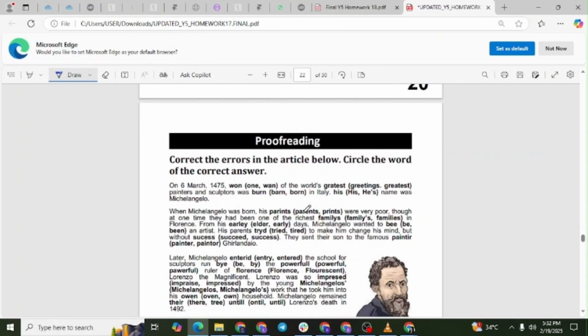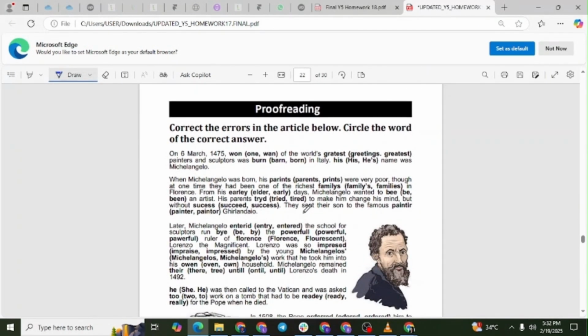Proofreading. Correct the errors in the article below. Circle the word of the correct answer. Corrected text. On the 6th of March, 1475, one of the world's greatest painters and sculptors was born in Italy. His name was Michelangelo. When Michelangelo was born, his parents were very poor, though at one time they had been one of the richest families in Florence.